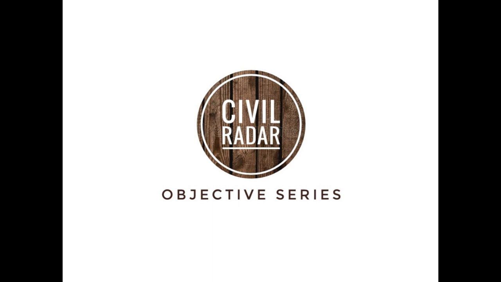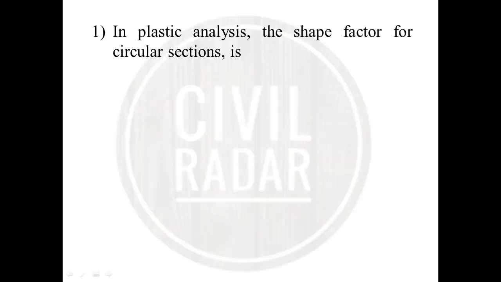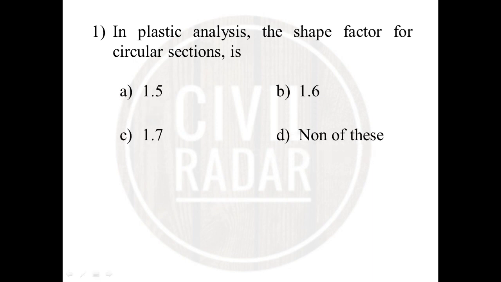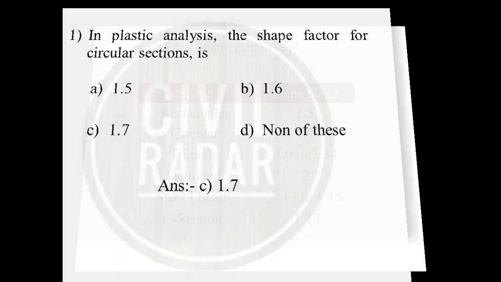The first one will be: in plastic analysis, the shape factor for a circular section is 1.5, 1.6, 1.7 or none of these. The answer will be 1.7. The MCQ is: what is the shape factor for a circular section in plastic analysis: 1.5, 1.6, 1.7 or none of these? The answer will be 1.7.